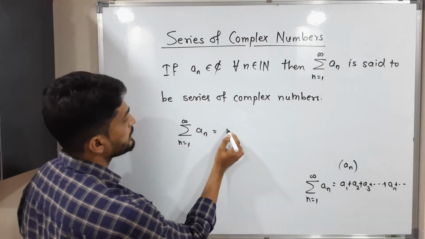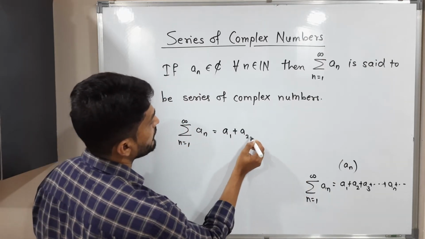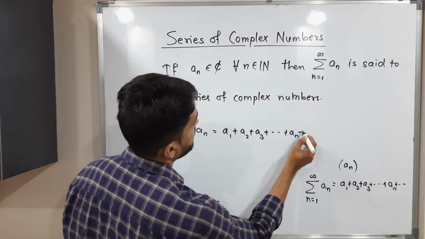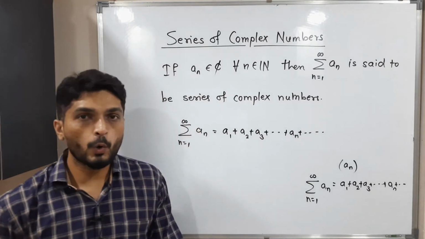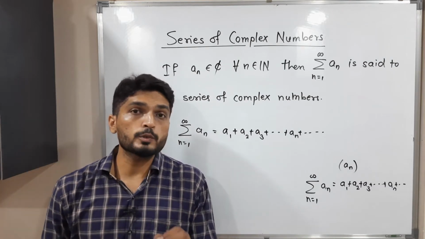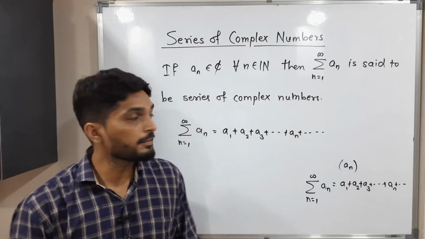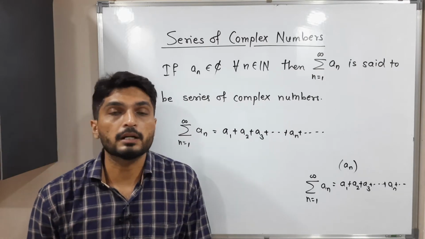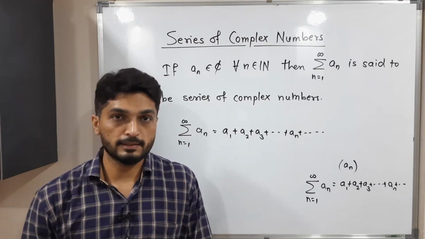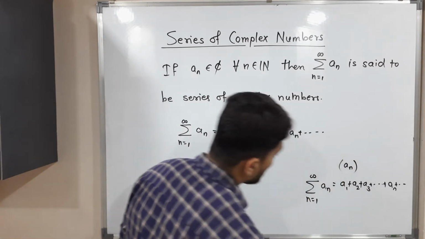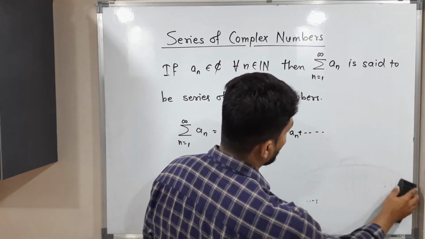Summation a_n means we are adding all terms a1 plus a2 plus a3 plus and so on plus a_n plus and so on. The only difference is when we talk about series of real numbers, our a_n is a real number, and when we talk about series of complex numbers, our a_n is a complex number. Okay. So let us discuss one example, but before that, let me remove this part. It is not required now.